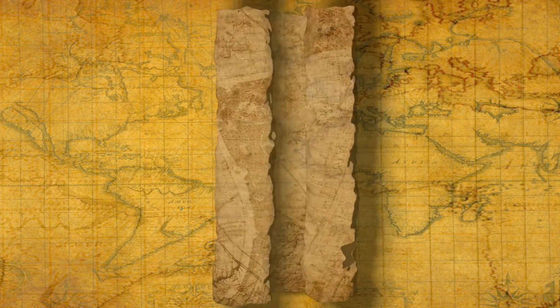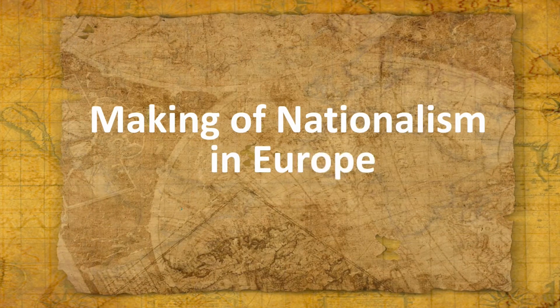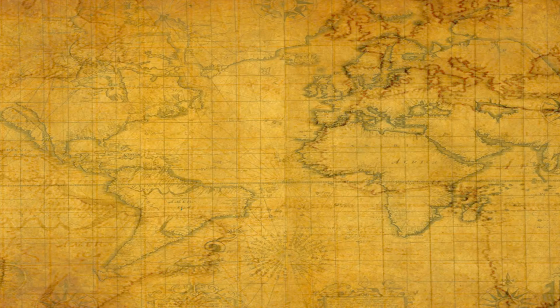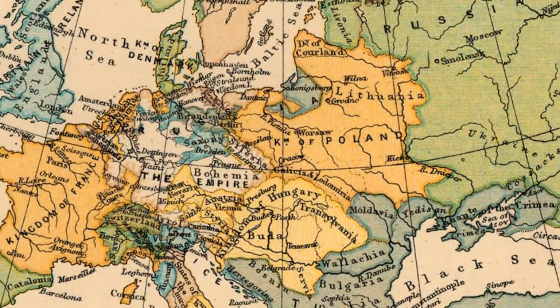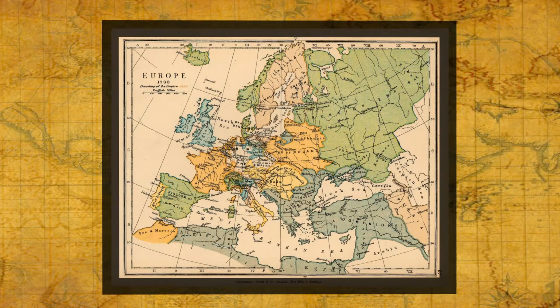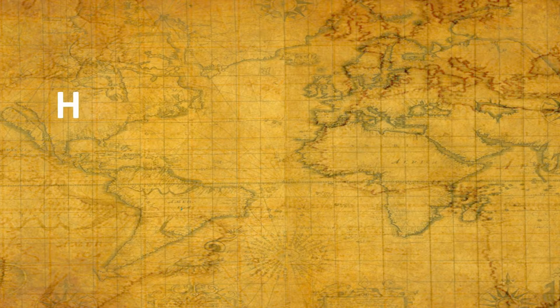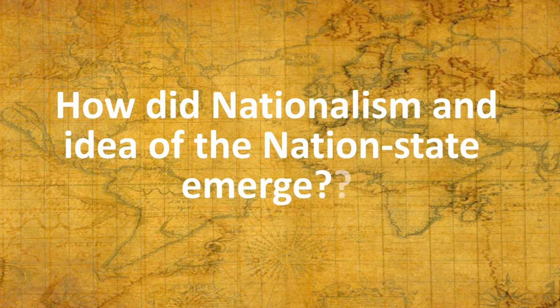Today we are discussing the second topic: Making of nationalism in Europe. If you look at the map of mid-18th century Europe, you will find that there were no nation-states as we know them today. How did nationalism and the idea of the nation-state emerge?